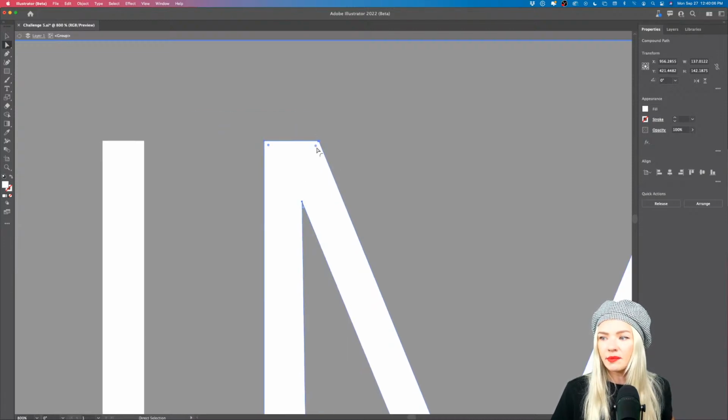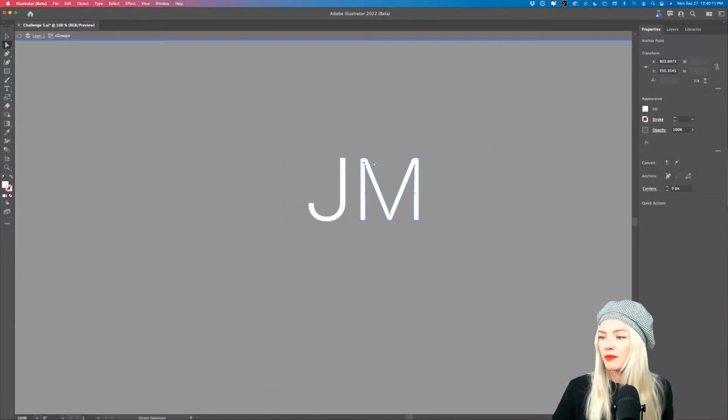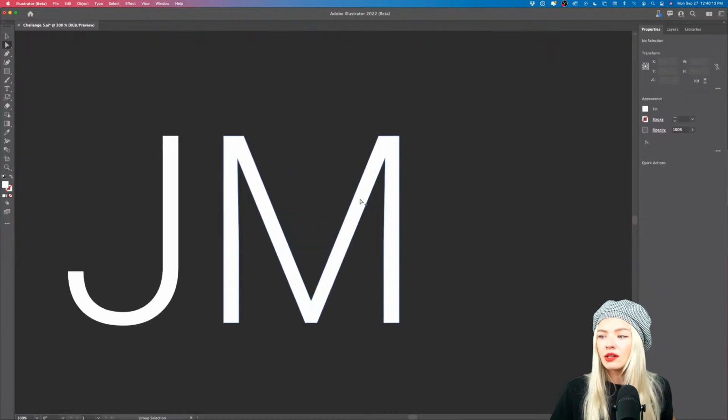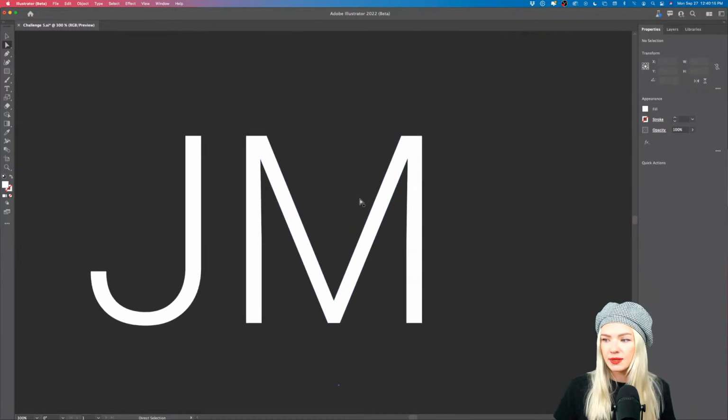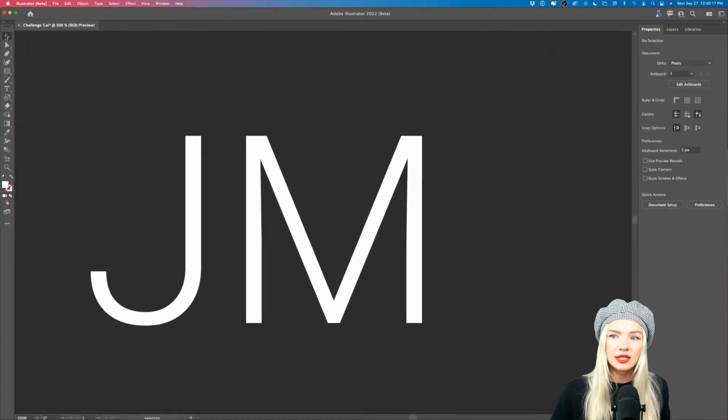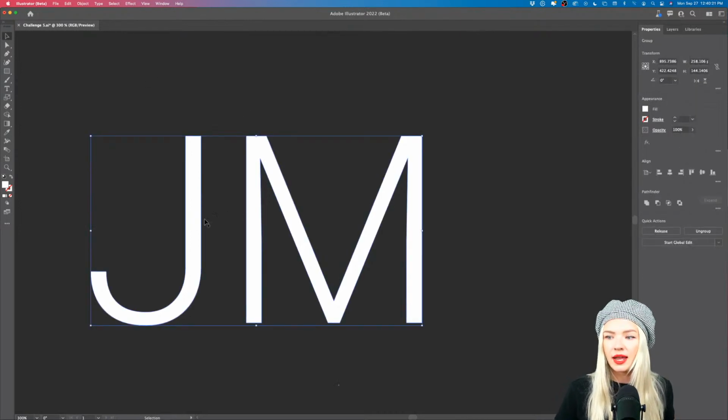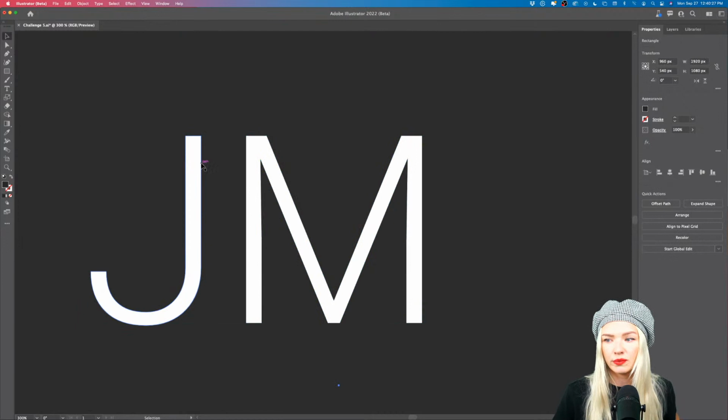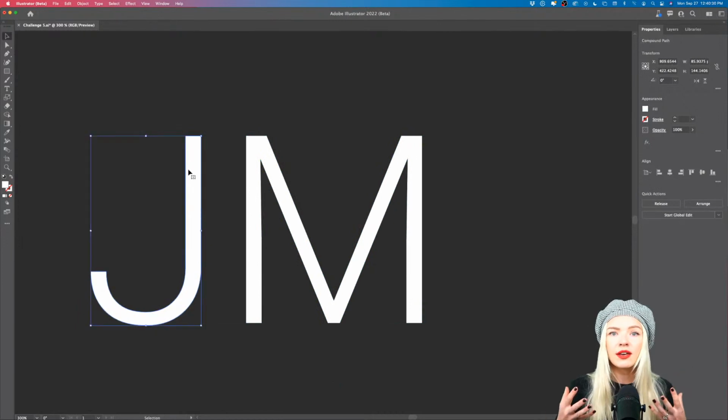So I can customize those points. By selecting a point, I can move it around and I can adjust my letters, because now they're outlined and they're treated as shapes. As a next step, I'm using the selection tool, which is the shortcut V on your keyboard, and I'm going to select my letter mark, and I'm going to press Command Shift G to ungroup those two. They were typed together, so they're now treated as a group, but I want to treat them as single letters, so I have to ungroup that first, right?